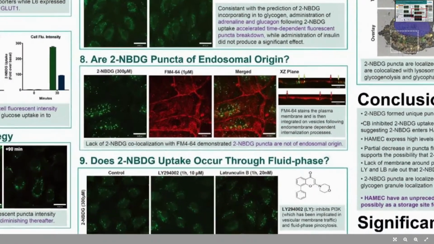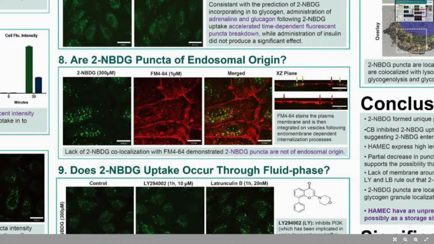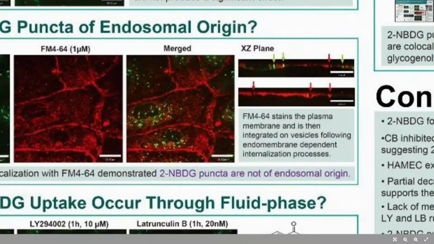Here I would like to go back to the original figure and remind you of pathway number 2. We decided to see if these puncta are of endosomal origin. So what we did, we labeled the membrane with FM 4-64 dye, and also we looked at these cells to see how the endocytosis is happening.